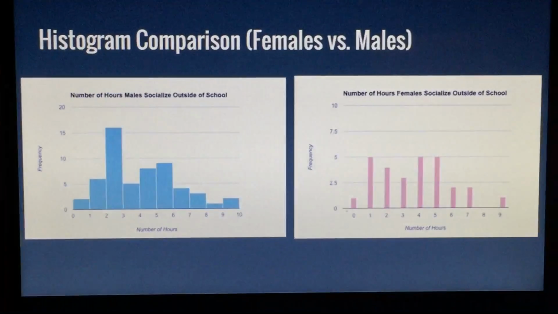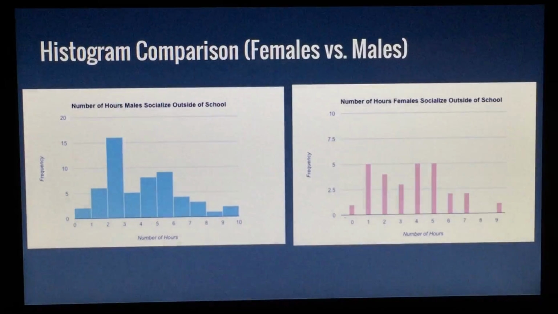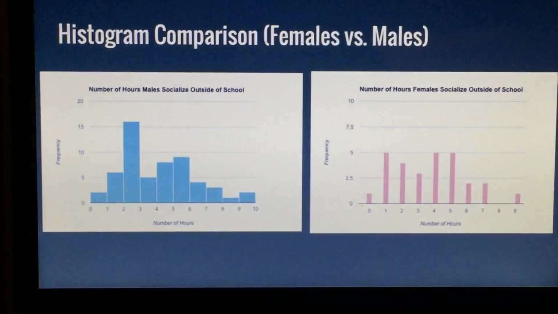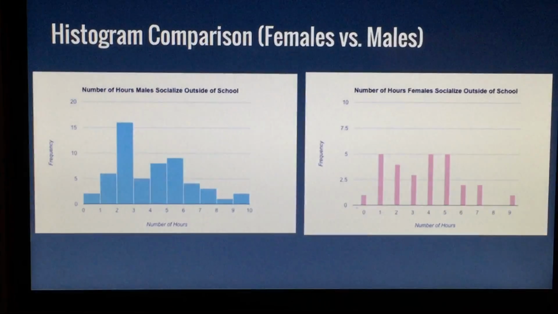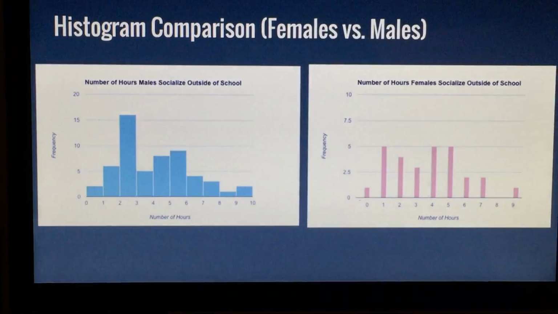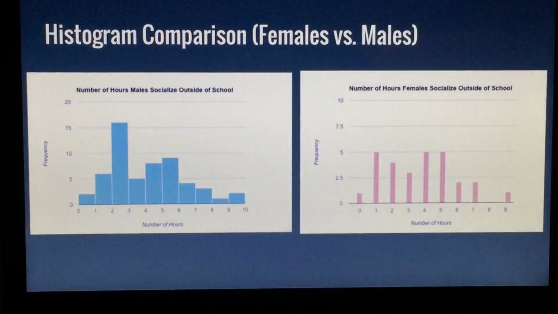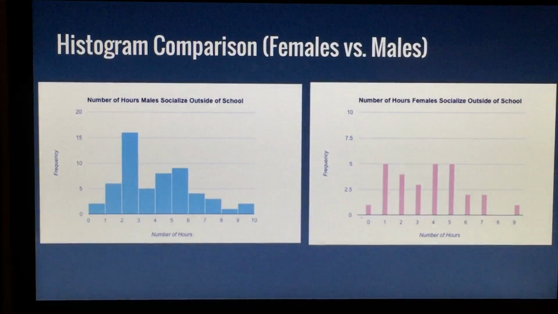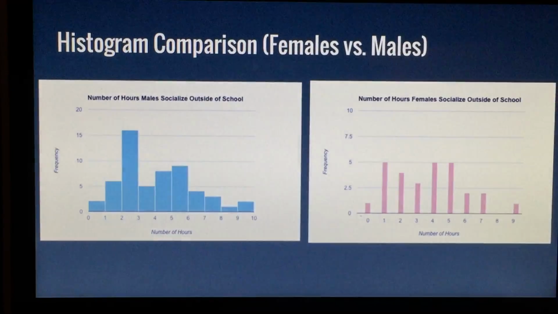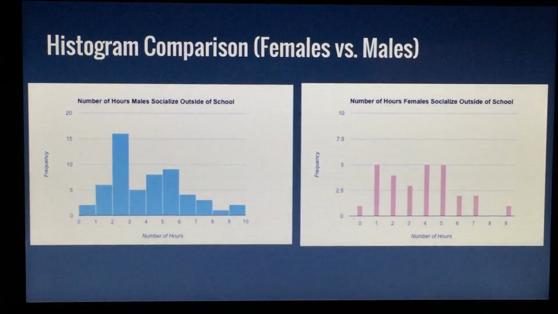So here is the comparison between females and males. To the left, we have the number of hours males socialize outside of school, and the highest number of hours was again the range from 2 to 3, with about 16 students.